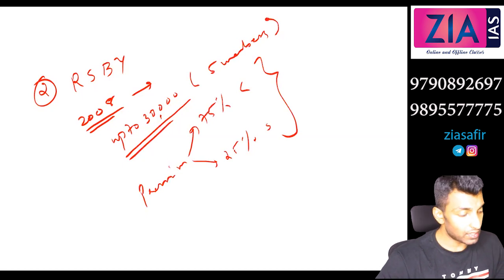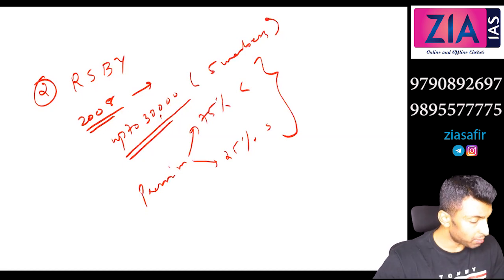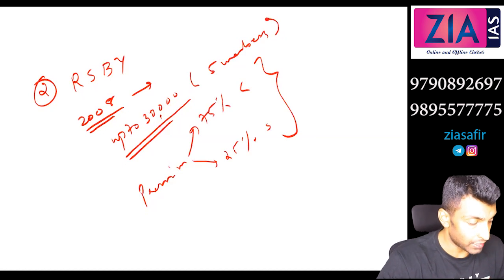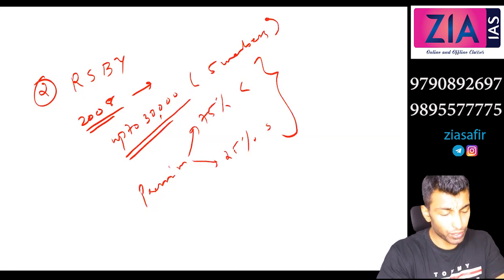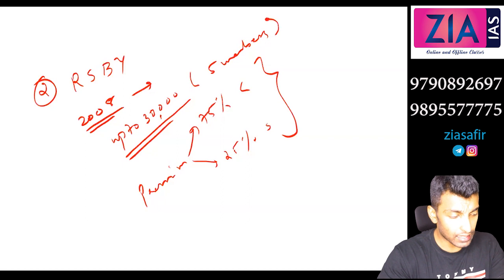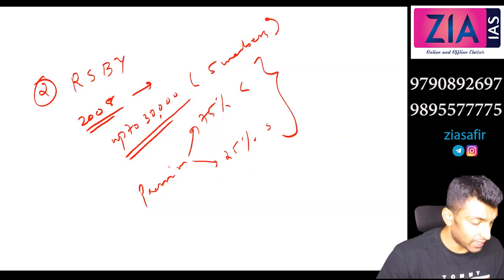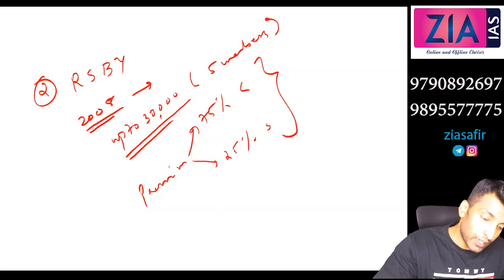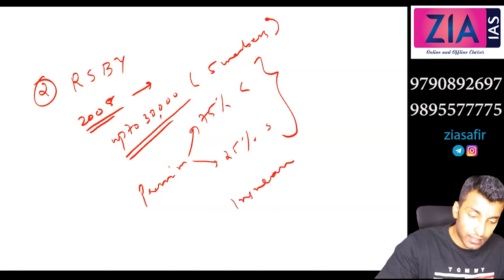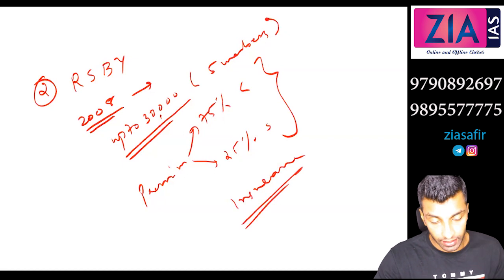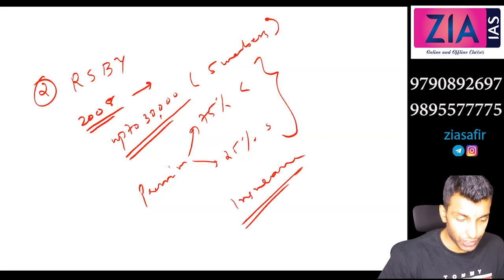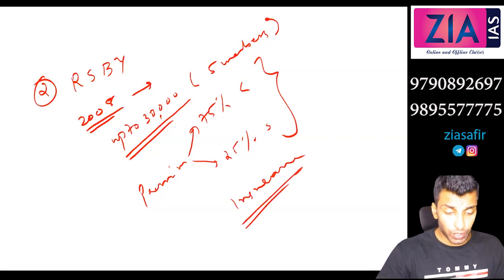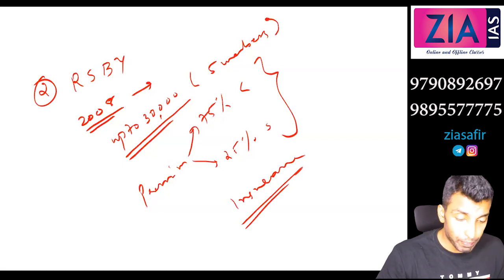So we discussed mainly two, Aam Aadmi Bima Yojana and Rashtriya Swasthya Bima Yojana. We discussed them under the classification of micro insurance, but theoretically we cannot say it is micro insurance. We will discuss the technical aspects of insurance later in the next module. Insurance means it should be a financial product. Here it is not a financial product.